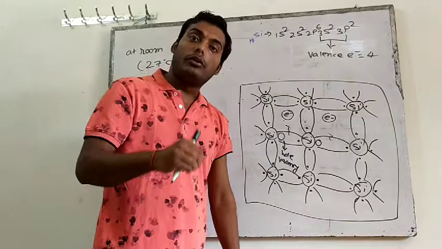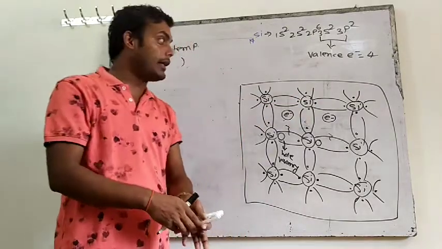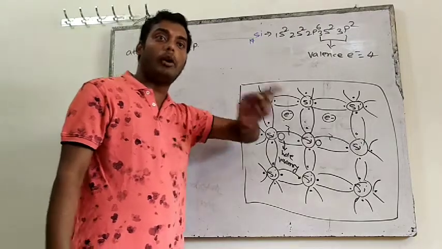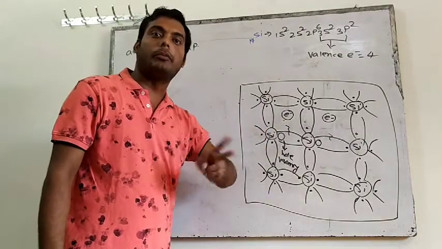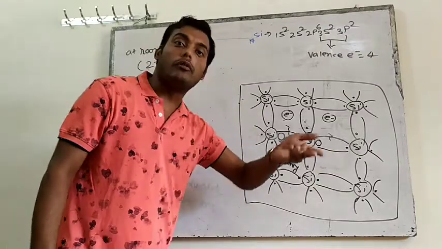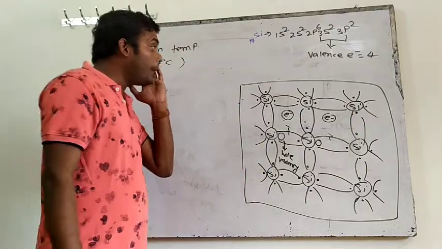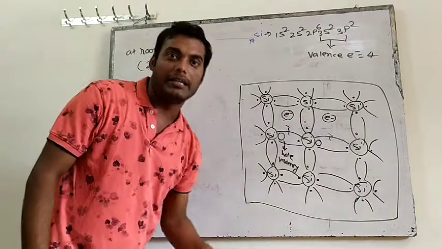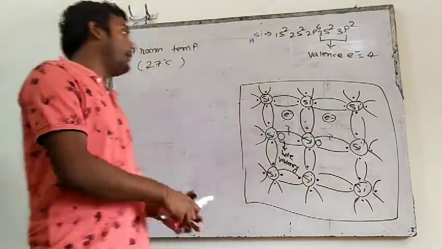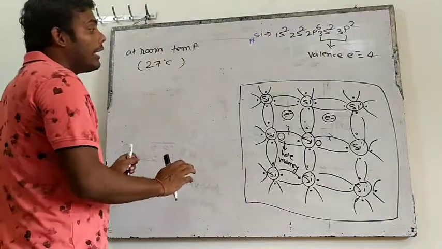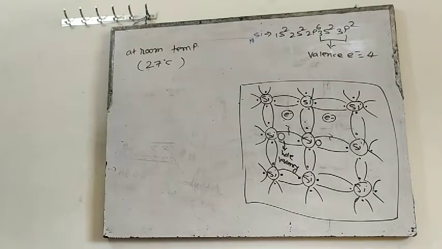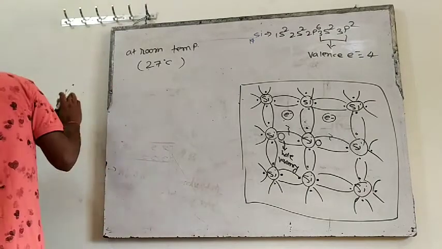Three bonds break, three electrons free, three holes generated. So if n bonds break, n electrons will be free and n holes will be generated. So can we say that here the number of electrons will be equal to the number of holes?